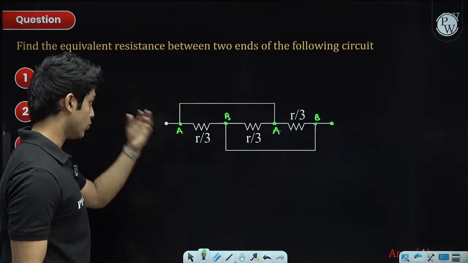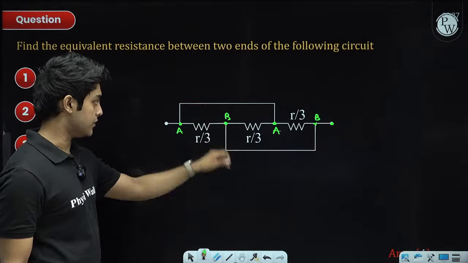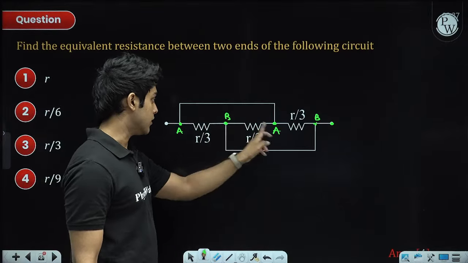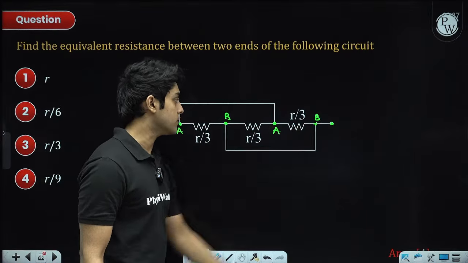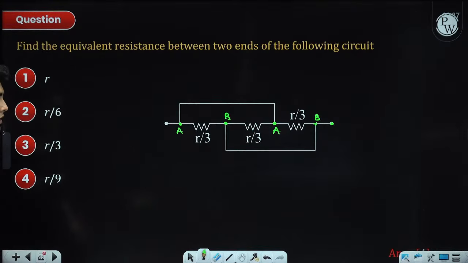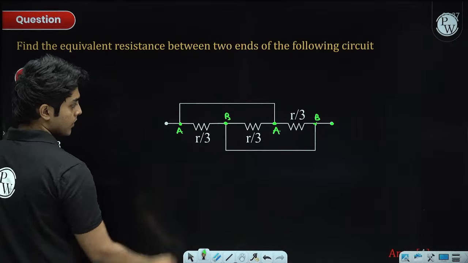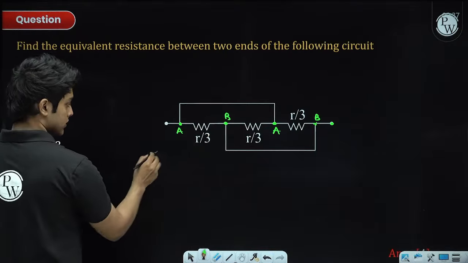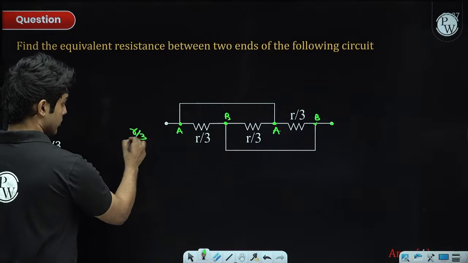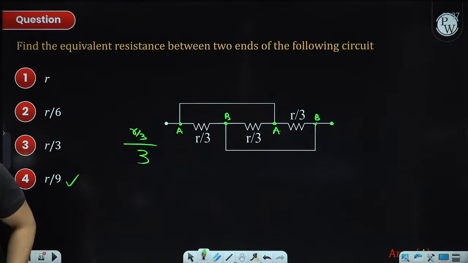So the potential difference across this resistor is VAB. Here also it is VA minus VB. Here also it is VA minus VB. So these 3 resistors are connected in parallel, and if they are connected in parallel, we can use the parallel combination formula. So these 3 are equal resistors, so R equivalent is their individual resistance divided by 3. So option 4, R by 9. Yes.